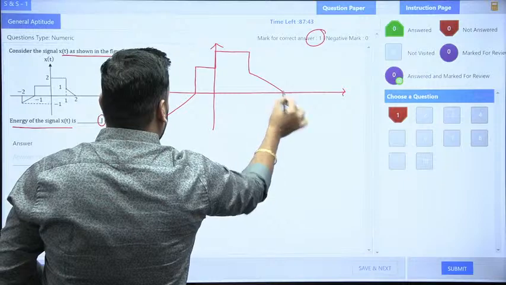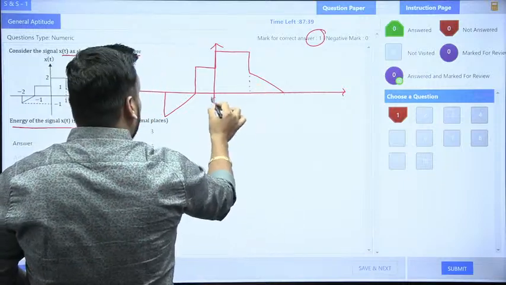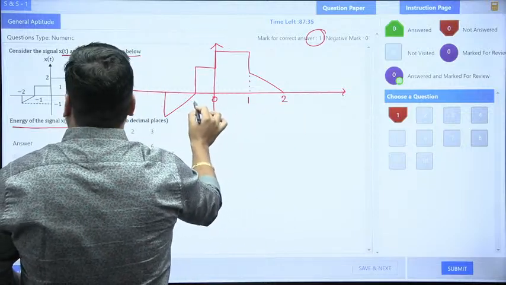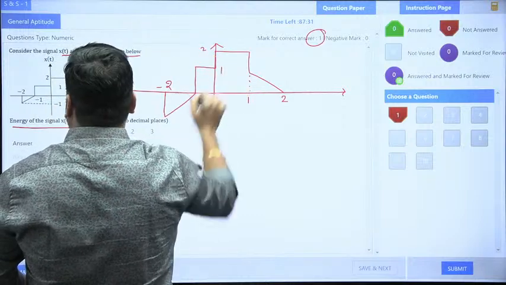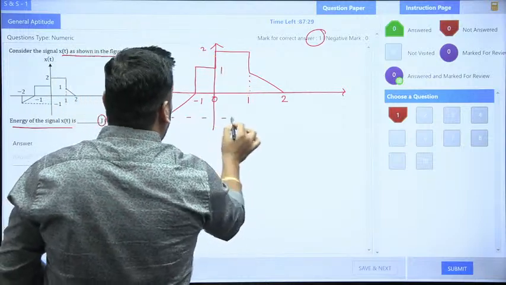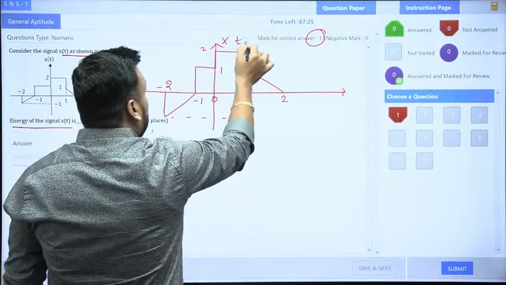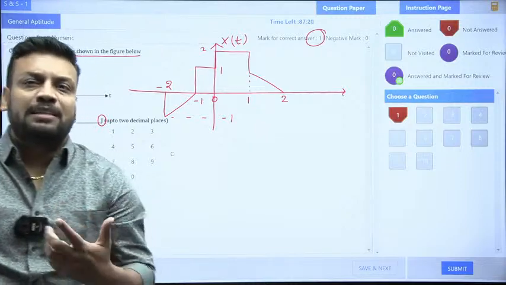Sometimes some students who don't know the concept also say, sir, the question is not visible. So if you want to see, then it must be visible to you. Just see the question, guys. Now I think it is visible better. So this is my x of t question. Definitely, but I am expecting some answer from your side.